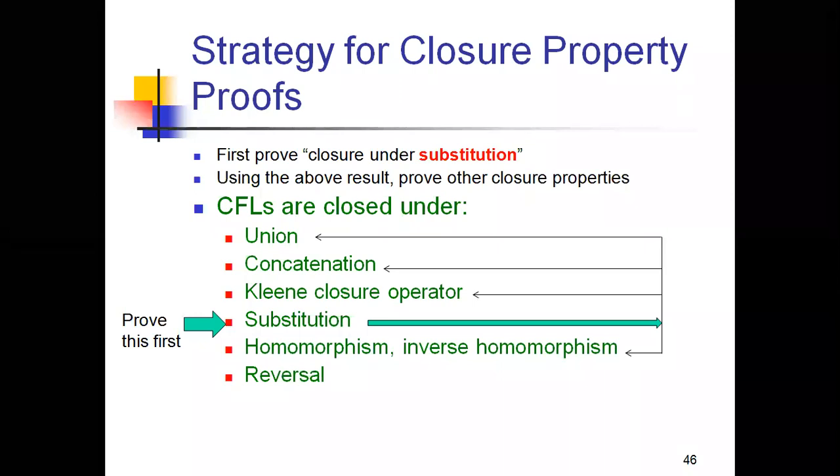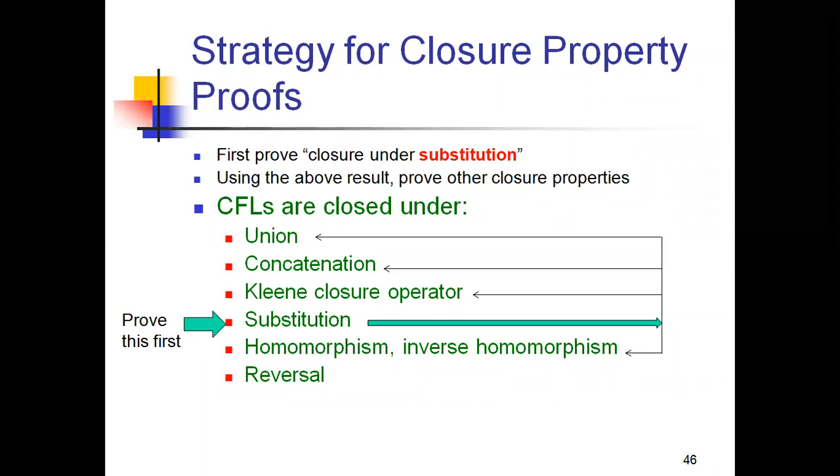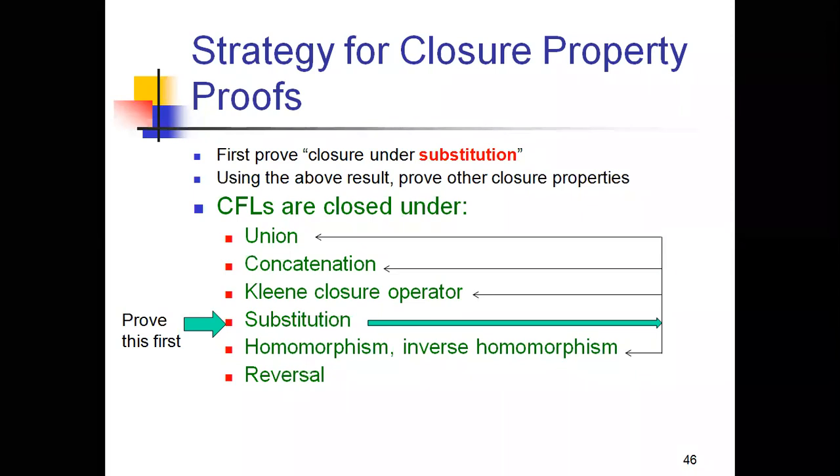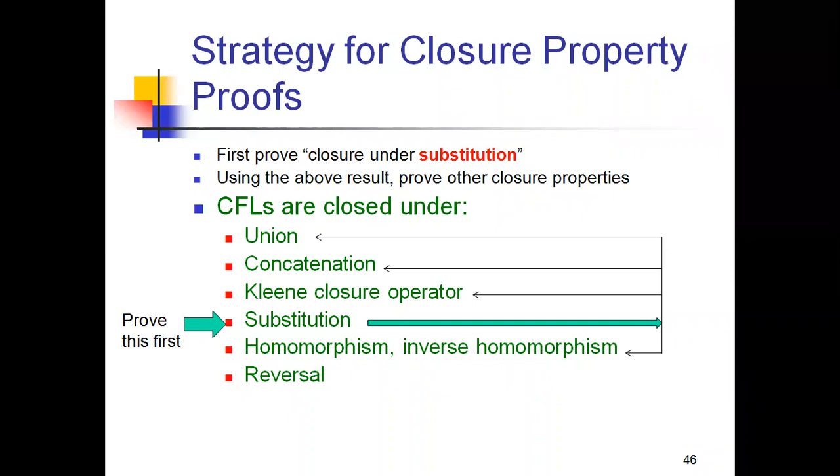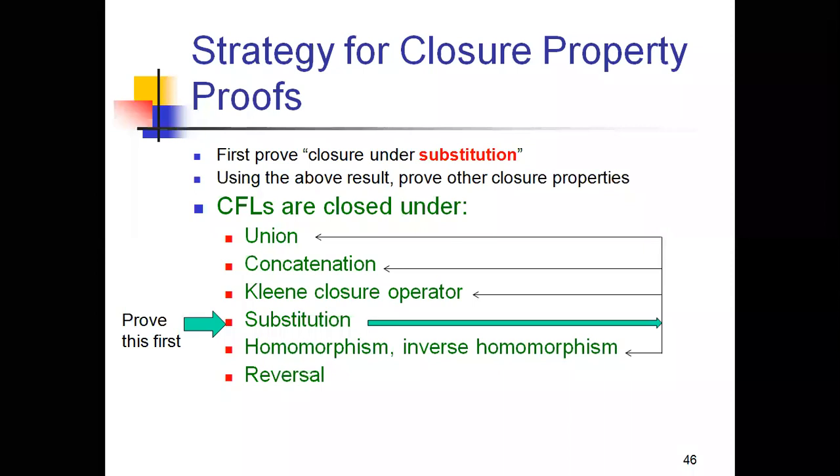First we prove substitution, and based on this proof we show that context-free languages are closed under all the remaining ones. First we learn the proof of substitution, then union, which is merged with homomorphism and inverse homomorphism, then concatenation, then Kleene closure, and finally reversal, right?